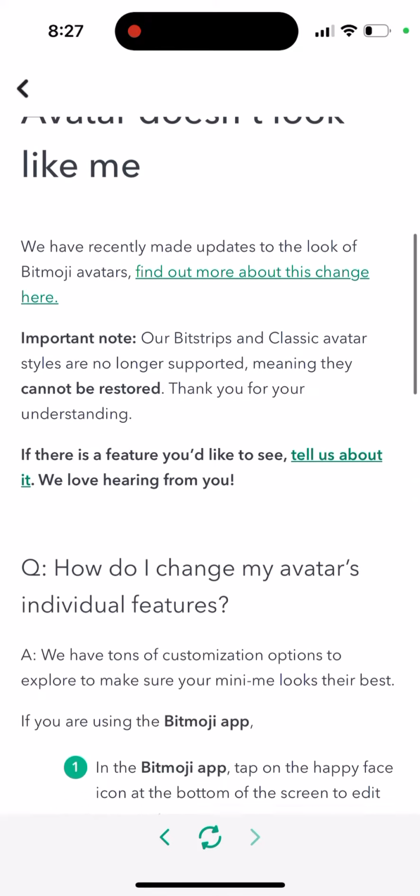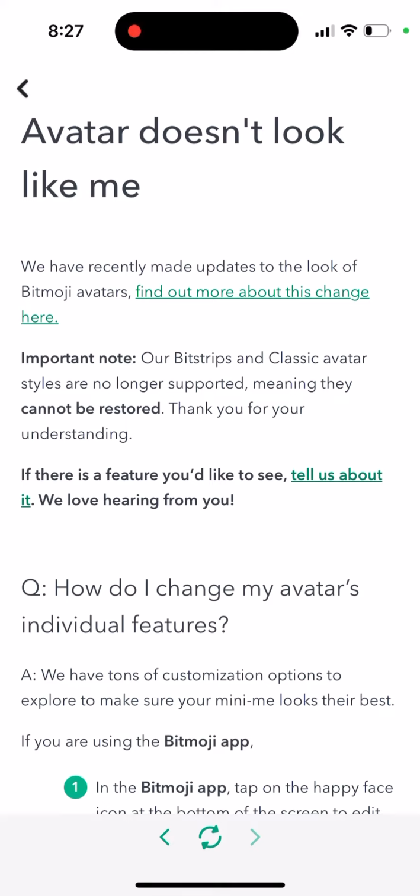But what Snapchat says in their support is that Bitstrips and classic avatar styles are no longer supported, meaning they cannot be restored. Thank you for your understanding. So that's it. They explicitly say here in the support center that it's not possible to restore the old avatar.